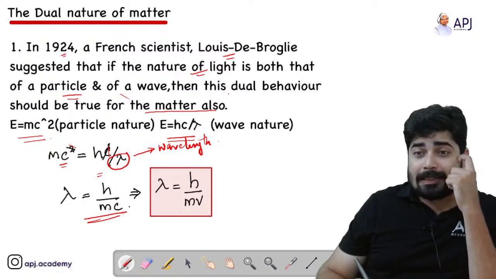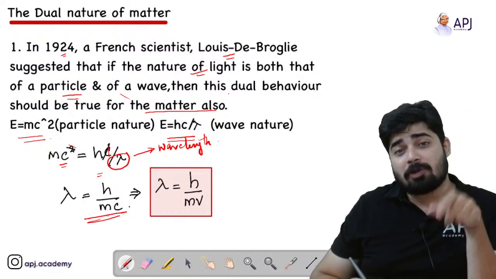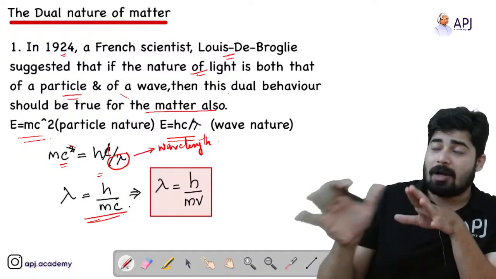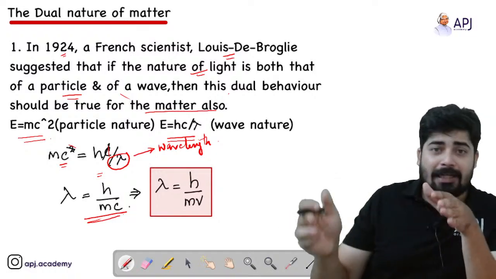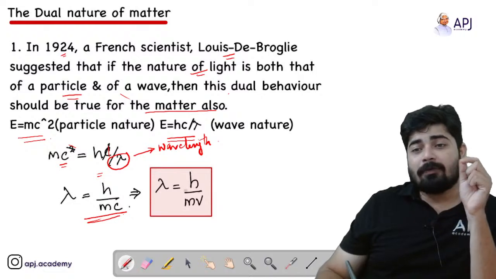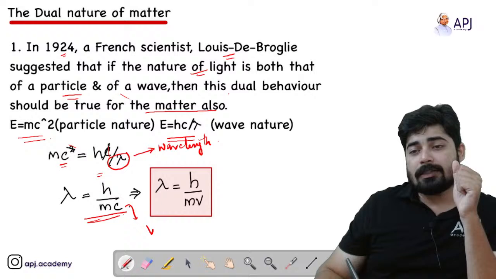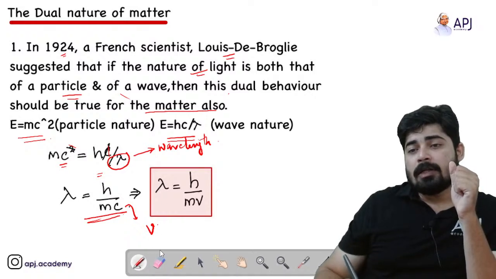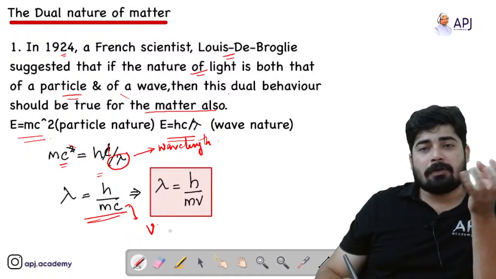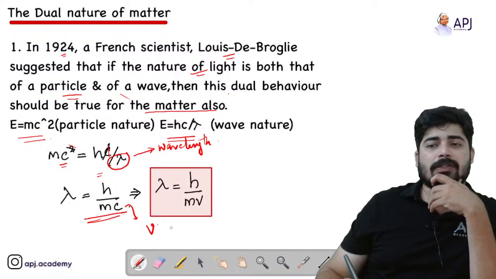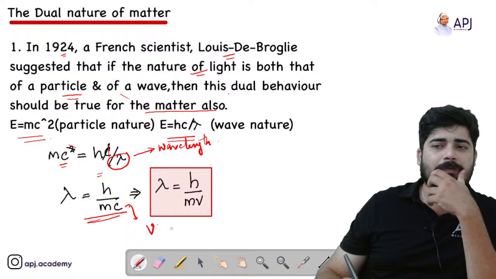Here c means the velocity of light in vacuum. We are not discussing vacuum, we are discussing different media, so the velocity in the medium is considered as v, not c. And the velocity of an electron is also almost considered as the velocity of light.